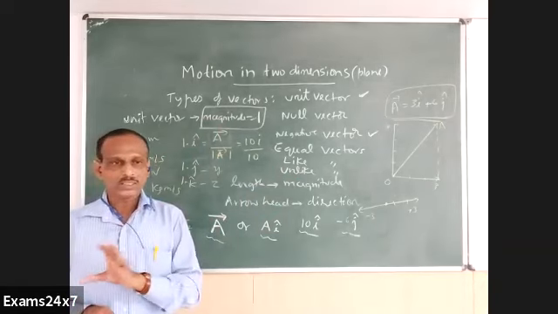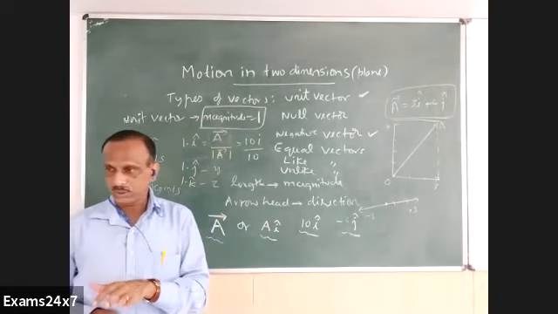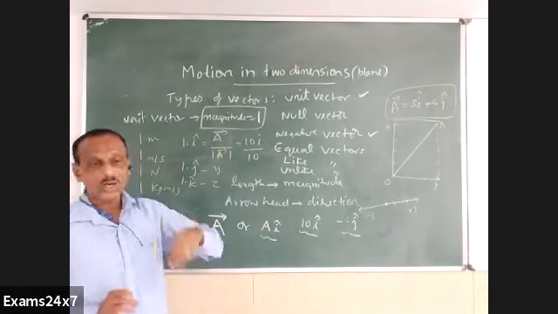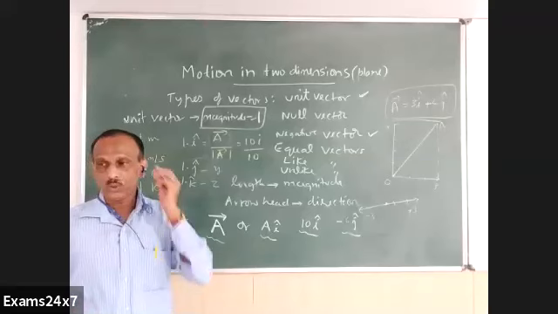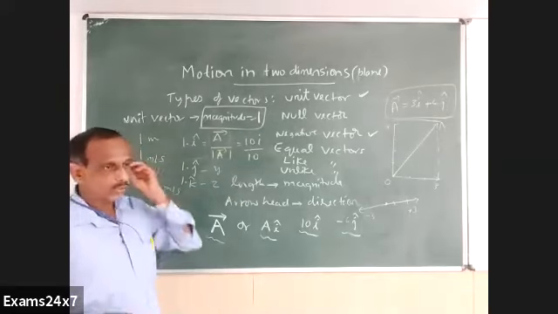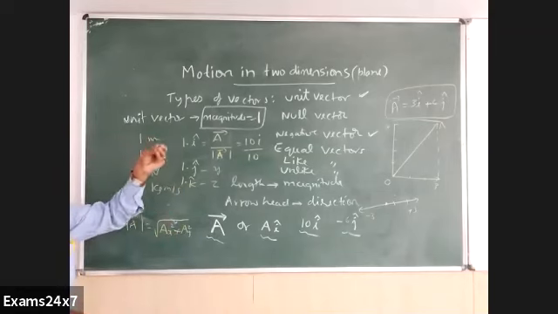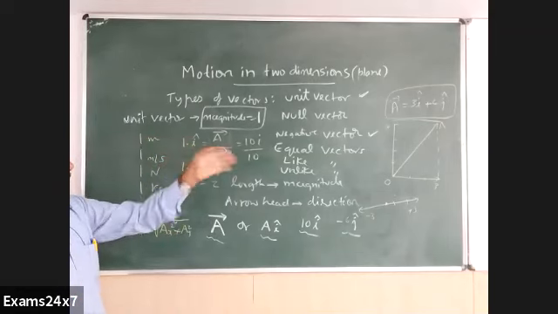Otherwise, nothing we can talk about its value. Value is not there. Direction also is meaningless when there is no value for that. For 1 we can have a direction. 1 point, 2 point something vector we can have a direction. But for a 0 vector, there is no meaning in talking about direction. So null vector, in simple terms, is a vector with 0 magnitude.